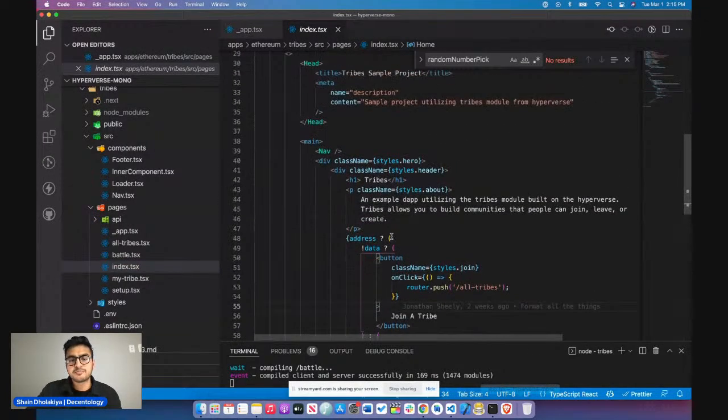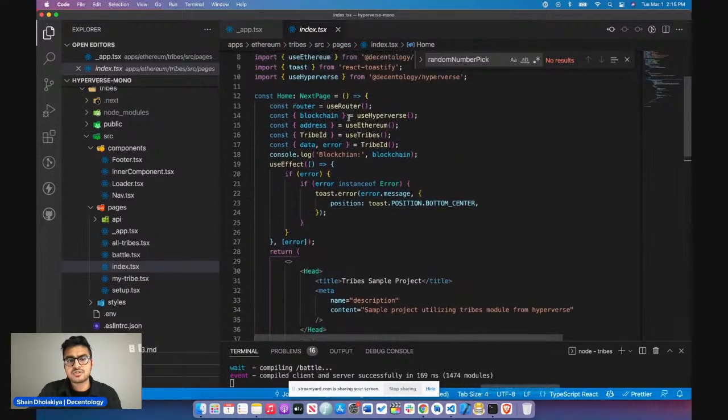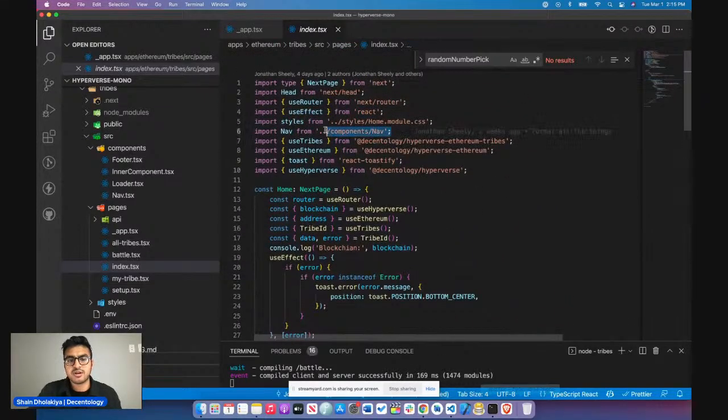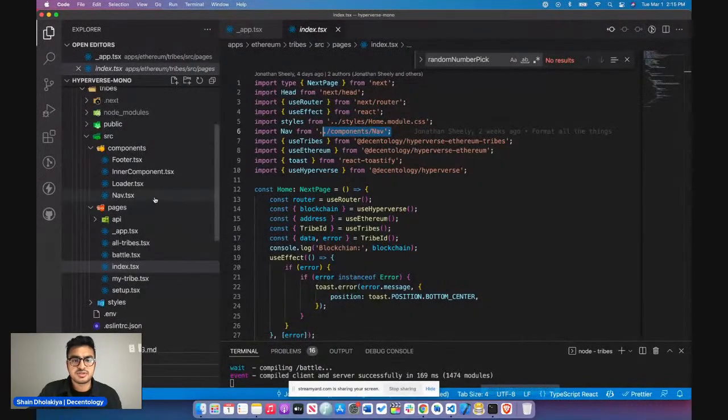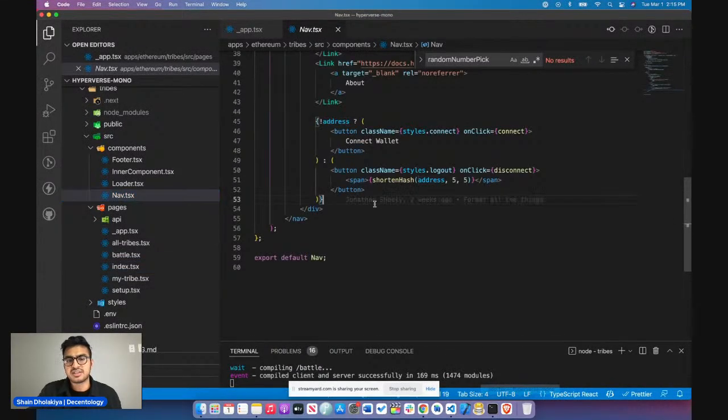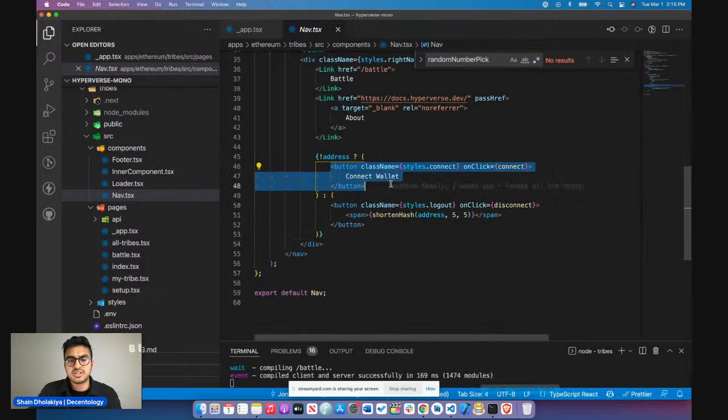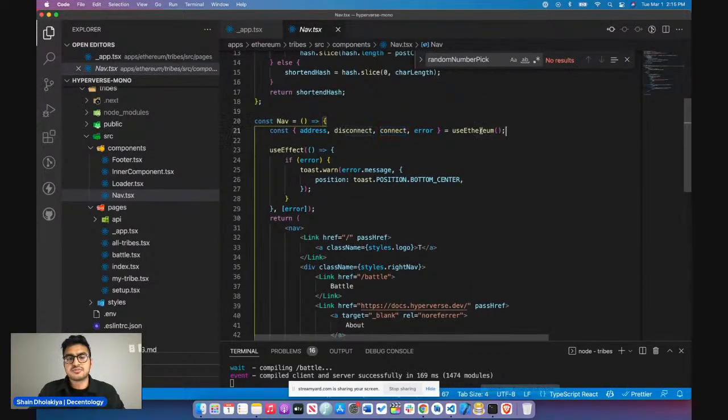This is where the navbar is being loaded up first. If we see where this navbar is coming from, we can see it's coming from the components. We go here to the nav.tsx file. So the first thing we did was click this connect wallet button, right? And that's what popped up with the MetaMask extension, asked to authorize and actually get connected to the Web3 app. So how did all that happen? It was simply by calling this connect function, right? It's just one line. So where are we even getting this from?